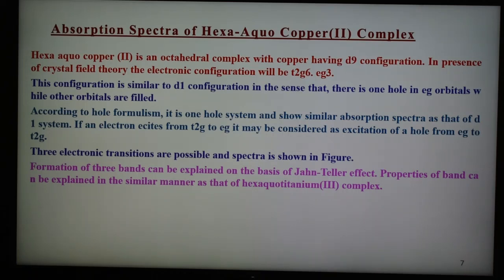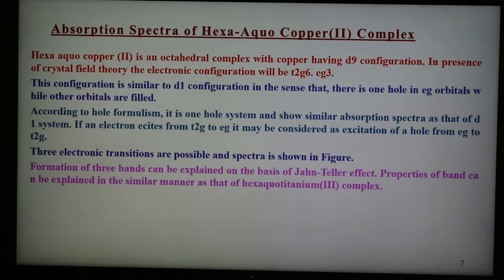However, a broad band formed by the combination of 3 overlapping bands is observed. The absorption maximum is at 12,000 centimeter inverse, that is 833 nanometer in aqueous solution, and the color of the complex is blue. The formation of 3 bands can be explained on the basis of the Jahn-Teller effect. The eg orbitals are unsymmetrically filled, and so the extent of distortion is large. Therefore, 3 electronic transitions are possible, which are shown in the next slide, and the spectra is also shown, and